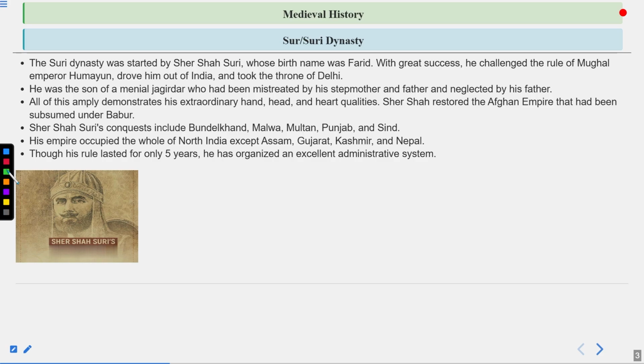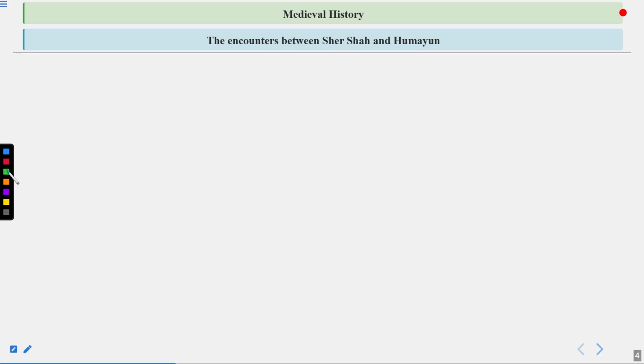So that was the period of Sher Shah Suri. Let's read further about him. The encounters between Sher Shah and Humayun. Very important, guys. The question will be asked from them. So the three encounters were as follows.